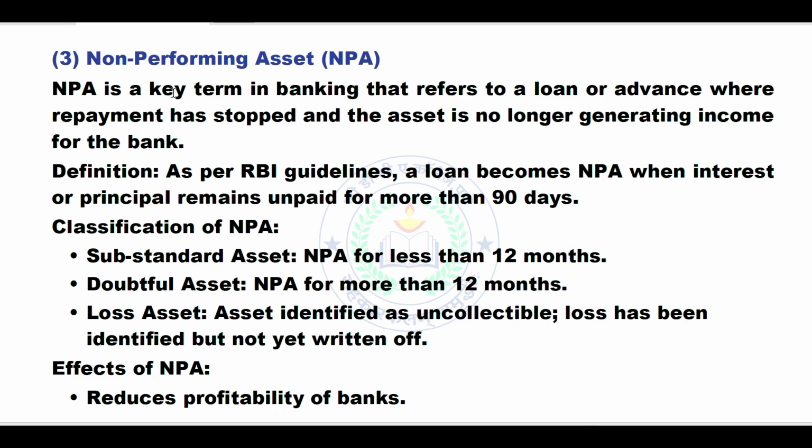Classification of NPAs. What are the classifications? Substandard assets. NPA for less than 12 months. Doubtful assets. NPA for less than 12 months. Loss assets. Assets identified as uncollectible. Loss has been identified but not yet written off.